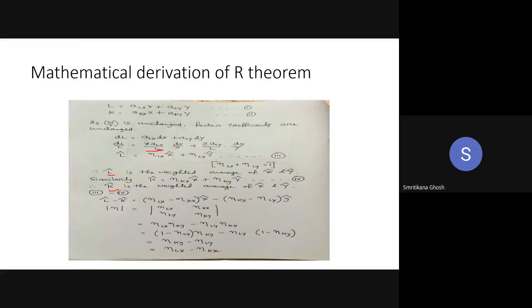That I am not writing, but tilde kx is the proportion x into akx by K. If you just look at this line, you can understand it will be x into akx by K.